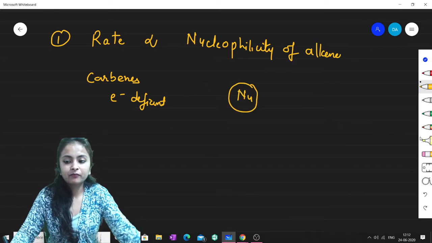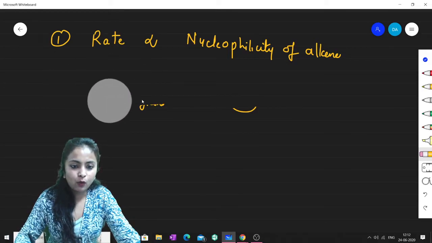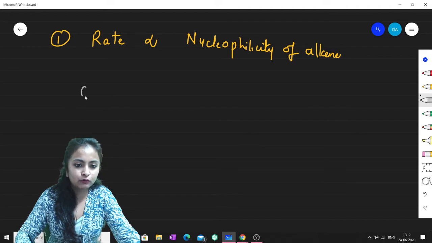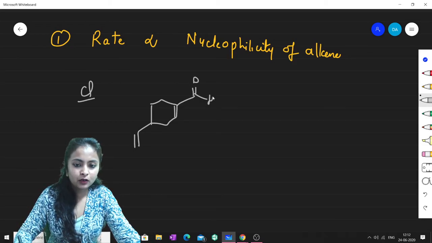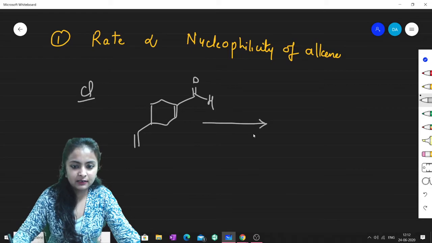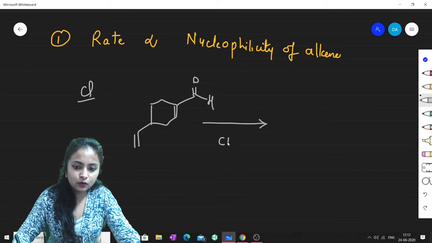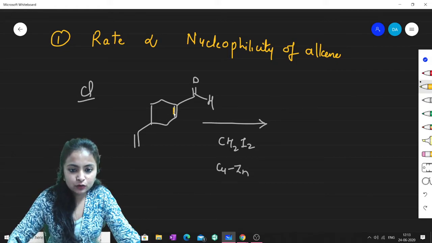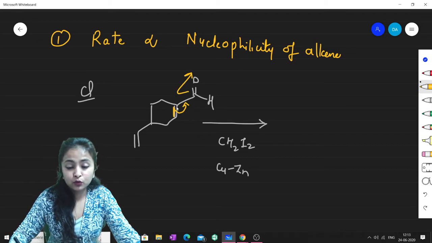Am I clear? Now, wait a minute, let me write one small question. Okay, now just have a look. This is something which I have written and this is another part. Now what I'm saying is, guys, if you treat it with CH2I2 and copper and zinc, then see, this electron pair is pulled towards this group.